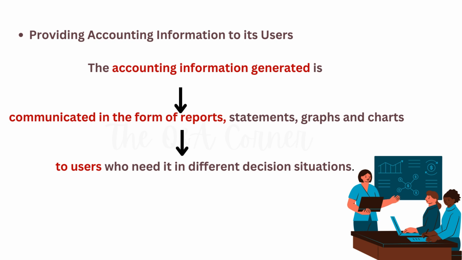Do you know who uses the information? Different people, that is, users, look at these reports to help them make important choices. Internal users, this includes managers and owners, use the data to decide if they can afford to hire more staff or if they need to cut costs. External users include investors and banks. Investors use the reports to decide if they should buy stock in the company, while banks use them to see if the business is safe enough to receive a loan. In short, accounting turns messy financial data into reports and charts so that people can make smart business decisions.